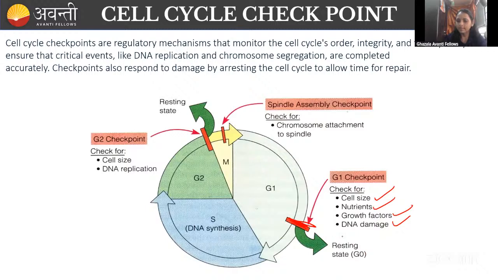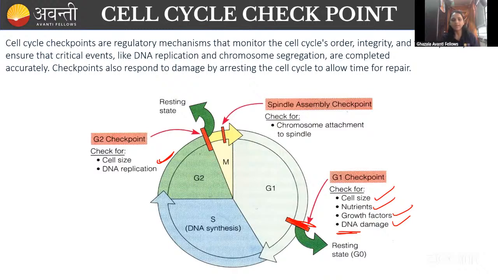So for checking the DNA, there is a checkpoint in the G1 phase. After the G1 phase, the DNA replication is going to happen and there is no checkpoint in the S phase. Then the cell enters the G2 phase. When the cell is moving from G2 phase to M phase, there is one checkpoint. Here, the checkpoint will check the size because the cell is going to be divided, right? So the cell will check whether all the organelles are there, whether the cell has the particular size, and whether the DNA has been replicated or not. If the DNA is replicated, then only it will go to the M phase.